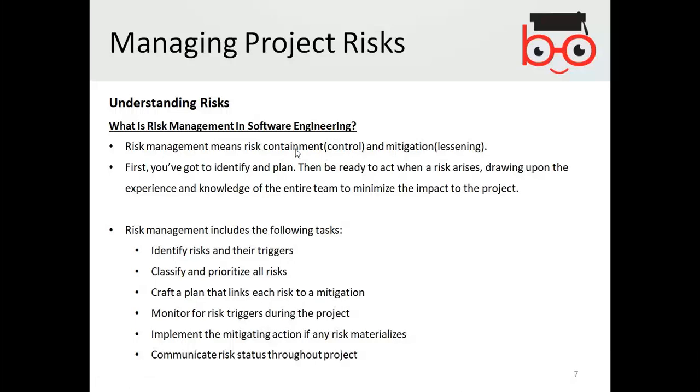Obviously, you cannot remove the risk at all, but you need to control it, and try to lessen and reduce it.